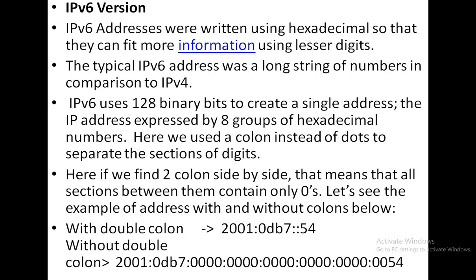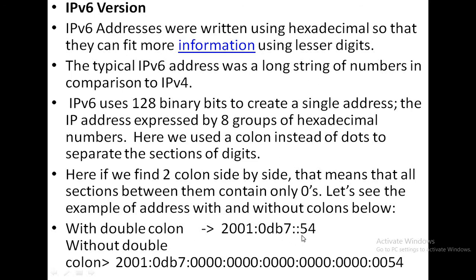If we find 2 colons side by side, that means all the sections between them contain only zeros. Let's see an example of an address with and without double colons below. So this is with the double colon.